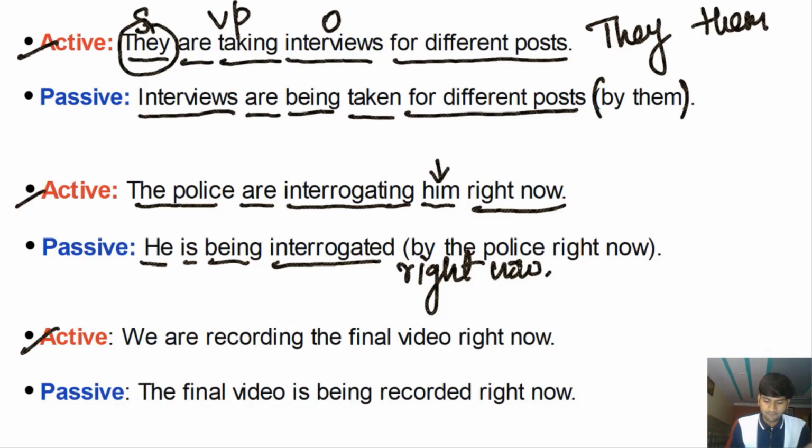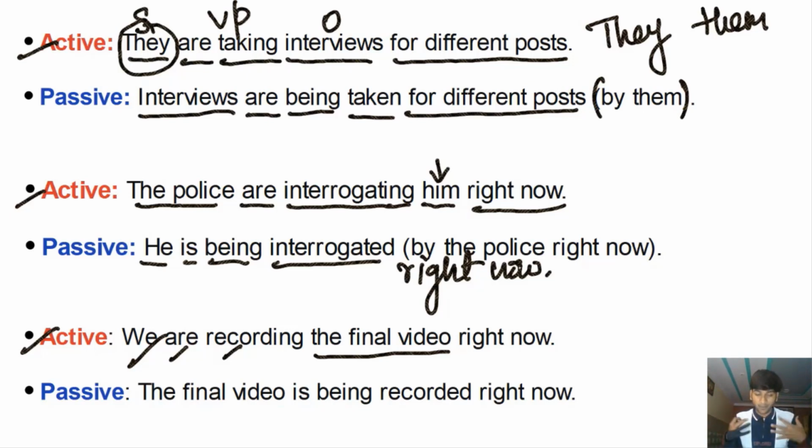Active voice. We are recording the final video right now. We is the subject, are is the helping verb, recording is the main verb, the final video is the object of this verb, recording. Recording what? The final video right now. So we are doing something. I'm focusing on the subject. We are recording what? The final video.